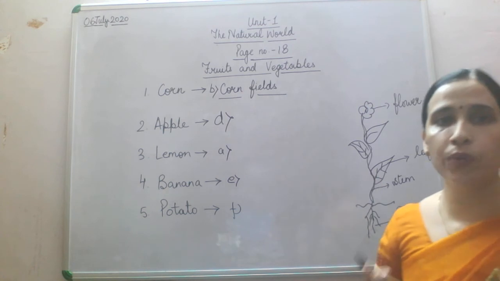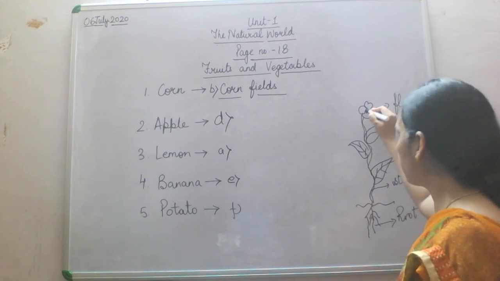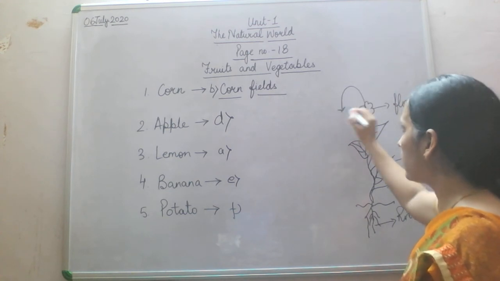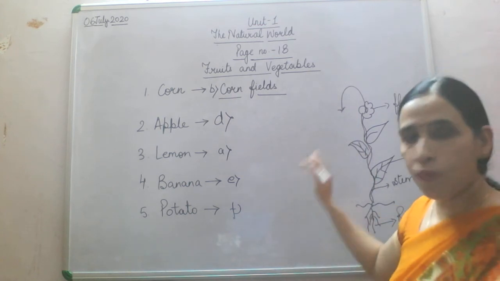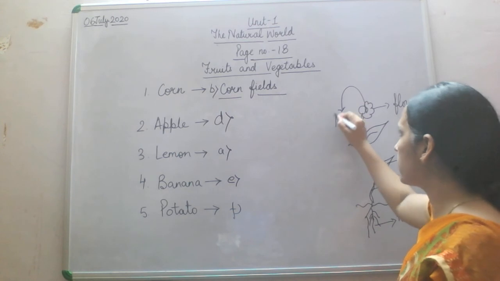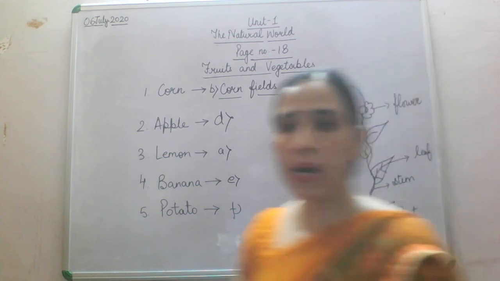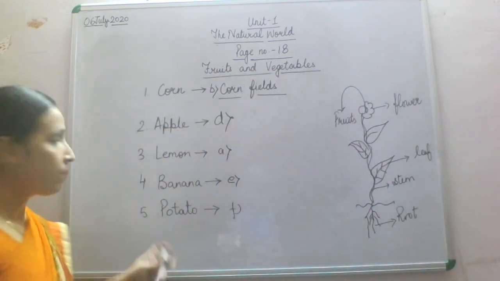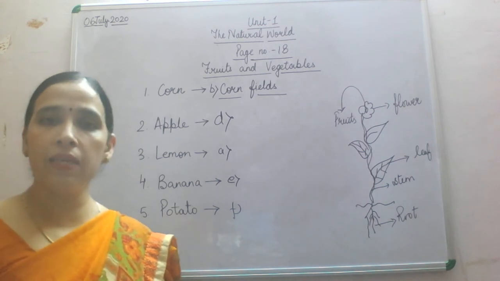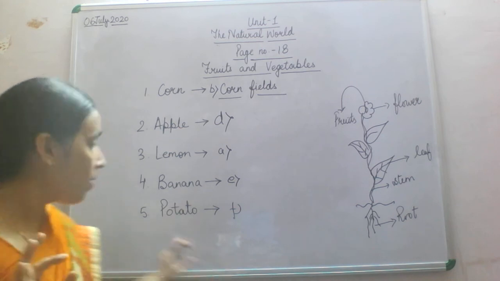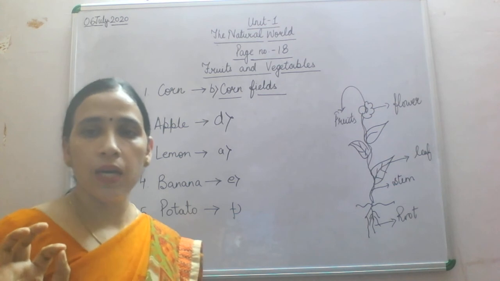Now why have I told you all this structure? Because right now we are doing plants related to fruits and vegetables. Fruit comes from flower. When flowers get pollinated, that is another process that I will not discuss right now. So from flower we will get fruits. Fine. So this much only you have to remember. Now come to our next picture, that is E. 5 is potato. We are getting potato from the roots, and we consider it a stem. After potato, the next is given on F place in your book. Now we'll come to grapes.